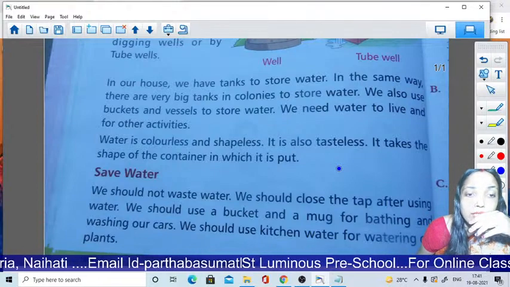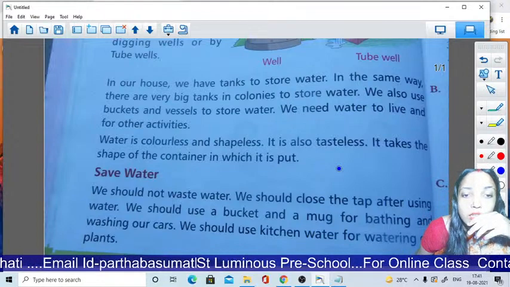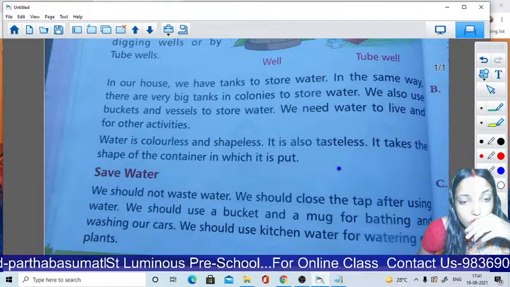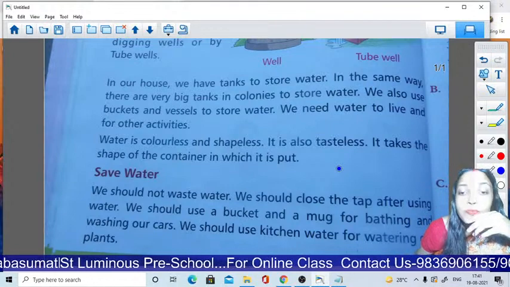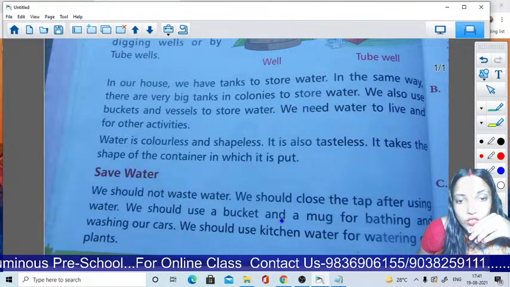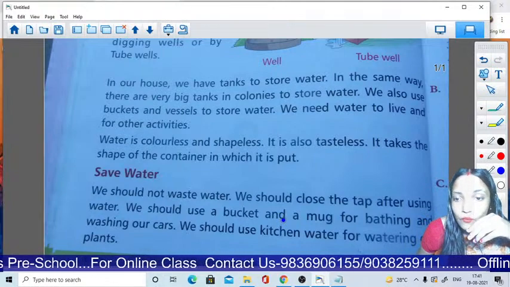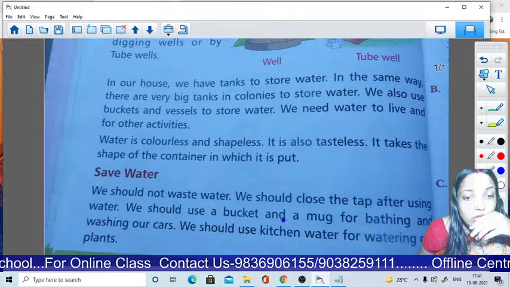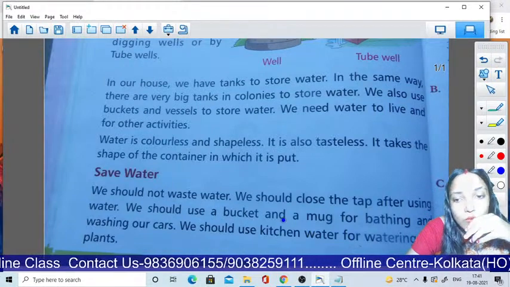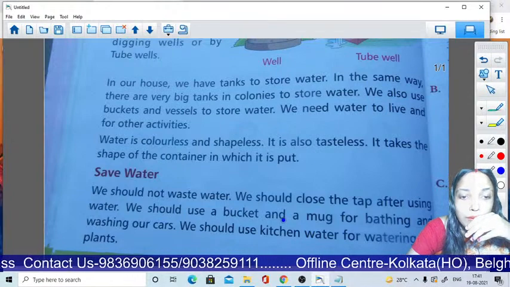Now save water. How can we save water? Let's see. We should not waste water. We should close the tap after using water. We should use a bucket and a mug for bathing and washing our cars. Okay? We should use kitchen water for watering our plants.